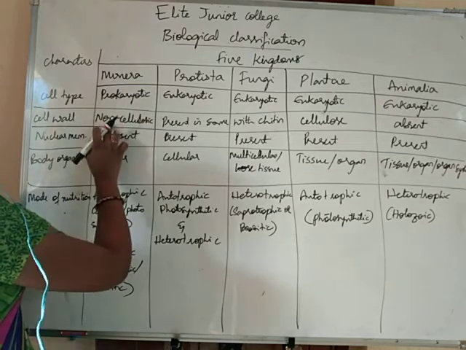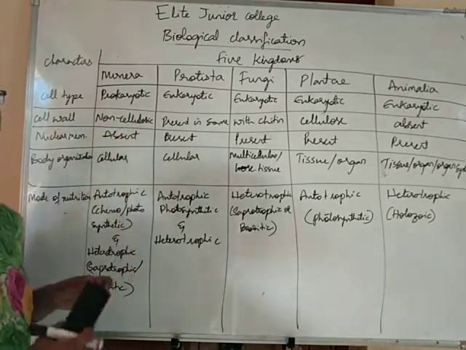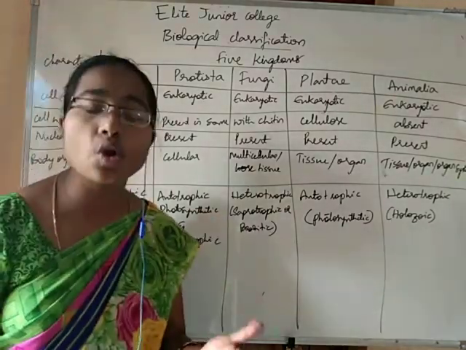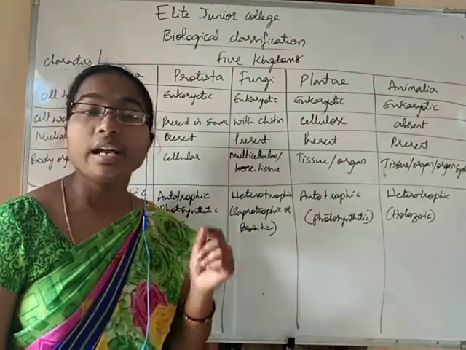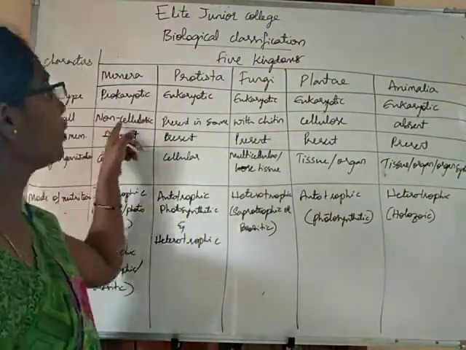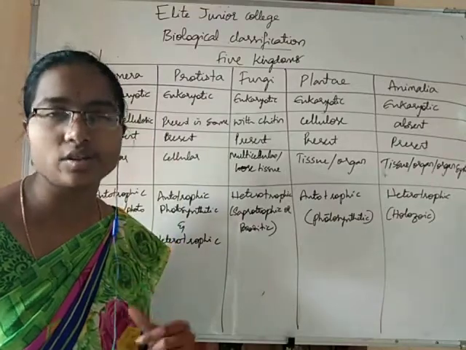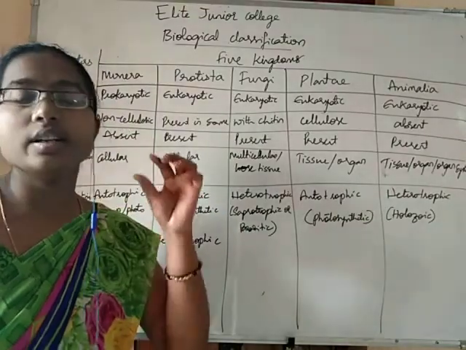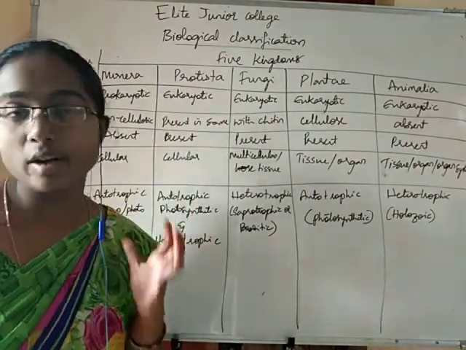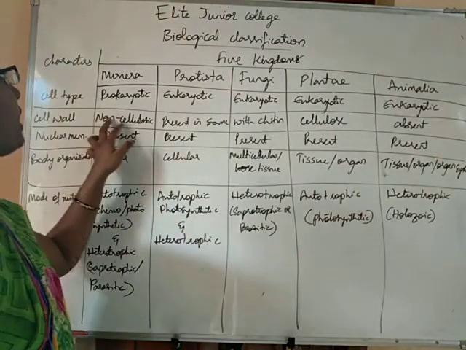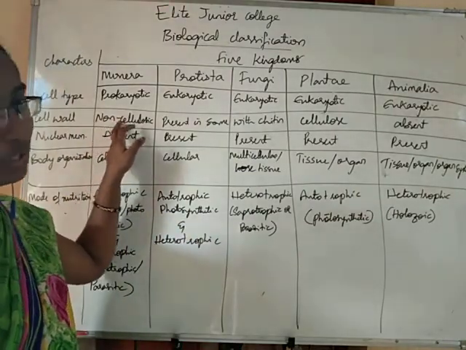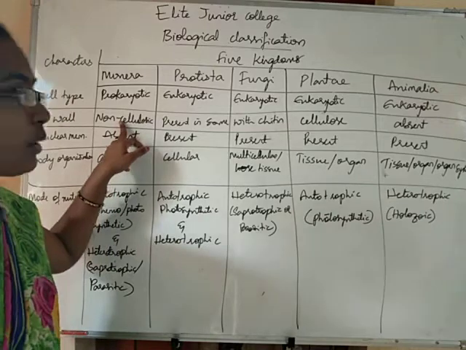The cell wall of Monera is non-cellulosic. Non-cellulosic in the sense it is not made up of cellulose. In Monera the cell wall is actually made up of polysaccharides and amino acids. These two together make up the cell wall in the Monera. It is not cellulose, it is polysaccharide and amino acids.